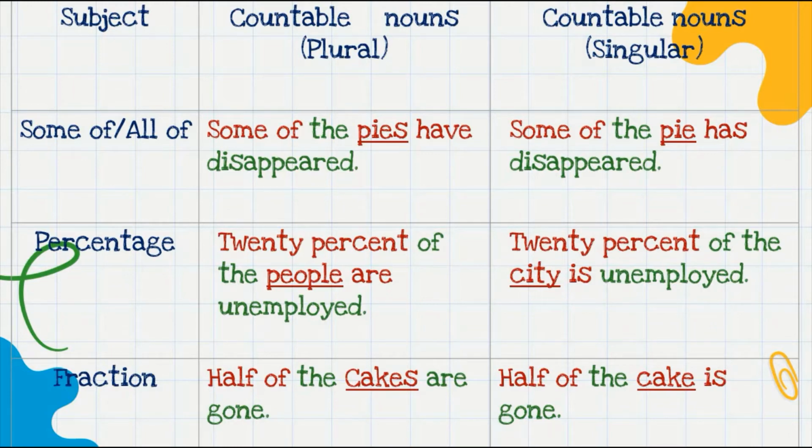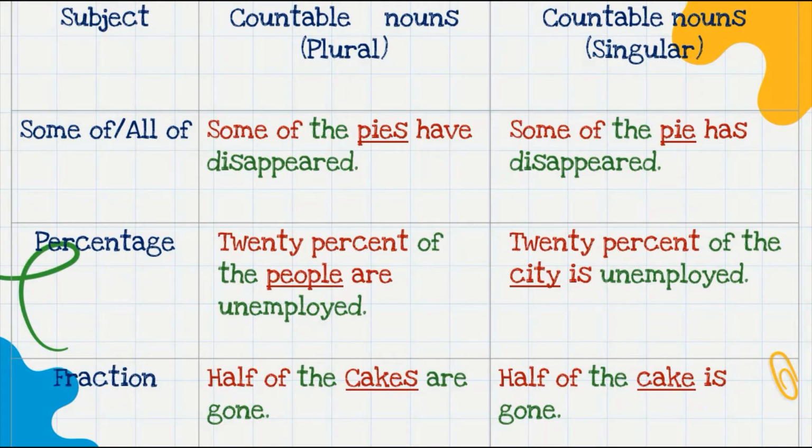Now, if the subject contains fractions, percentages, or determiners along with countable nouns, whether those nouns are plural or singular, the verb will agree with the noun in number. Let's look at the first sentence. Now here the subject is some of the pies, or say all of the pies. Pies is a countable plural noun. Therefore, the verb has to agree with the noun, and so the verb will be plural. Hence we use the verb have. And so I say some of the pies have disappeared.